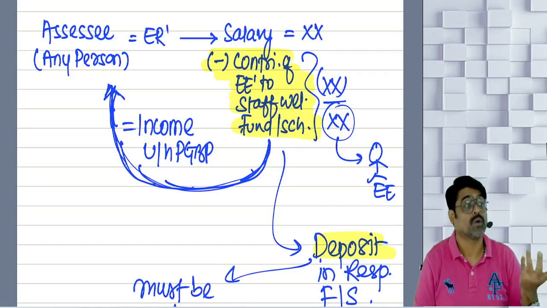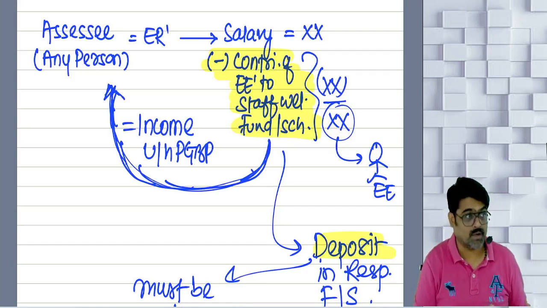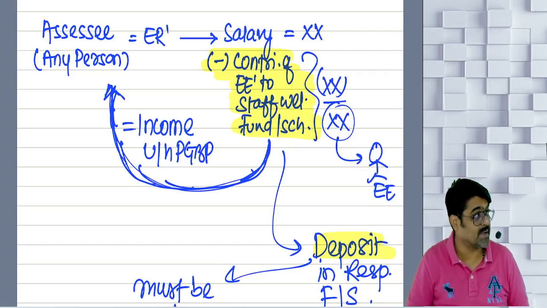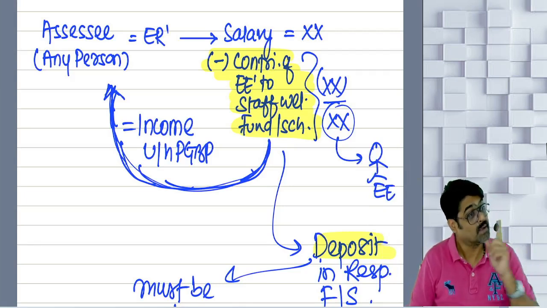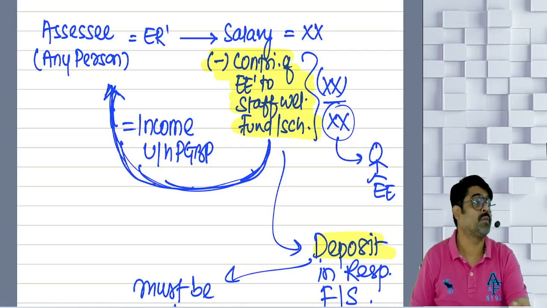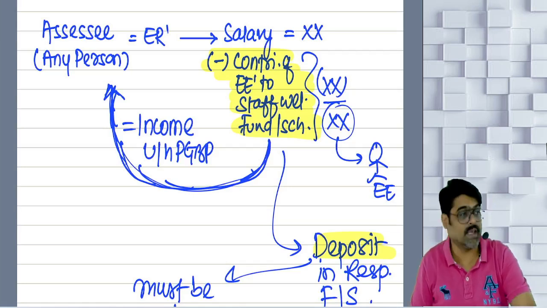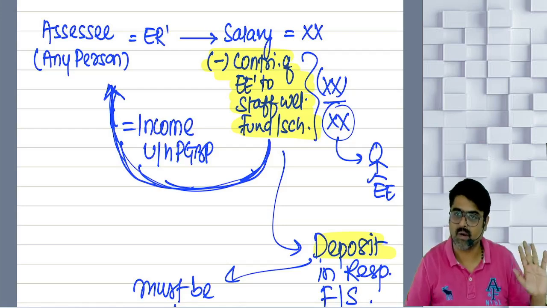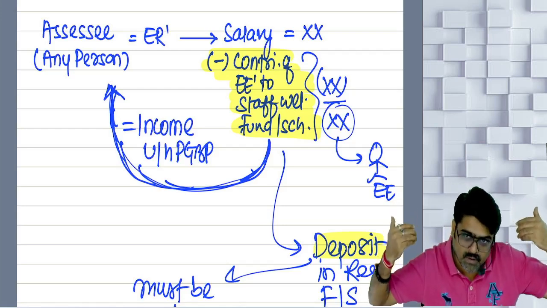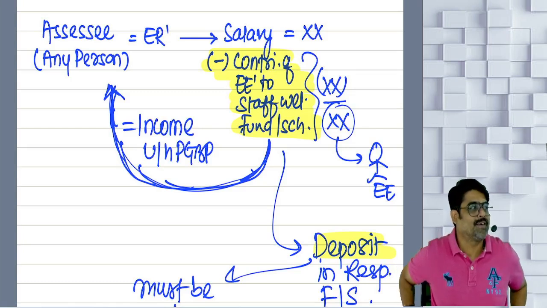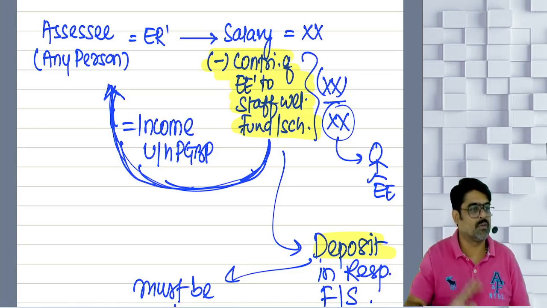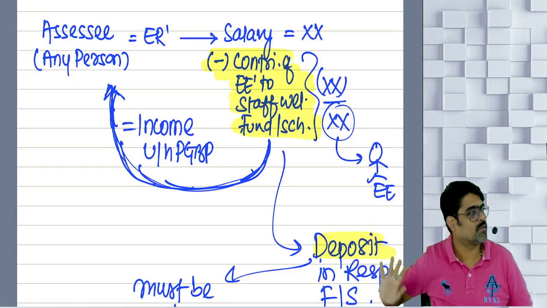If you don't deposit, it will not be allowed right now, but later on whenever you deposit, at that time it will be allowed? No, nothing like that. Deposit on or before the due date of the fund or scheme, only then it will be allowed. If the due date of the fund or scheme is gone and you have not yet deposited, it will not be allowed as a deduction right now and in future also.